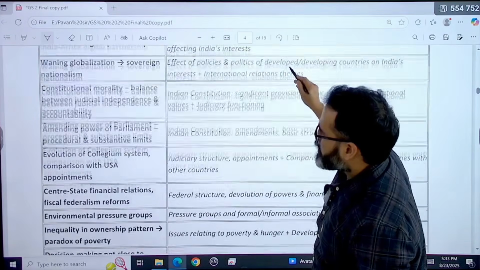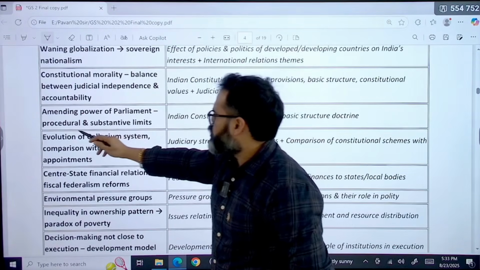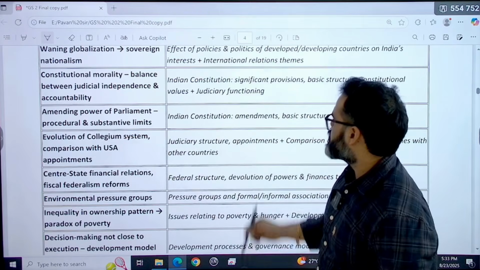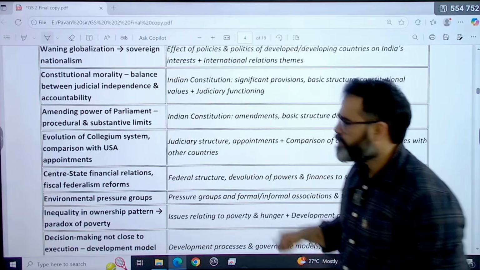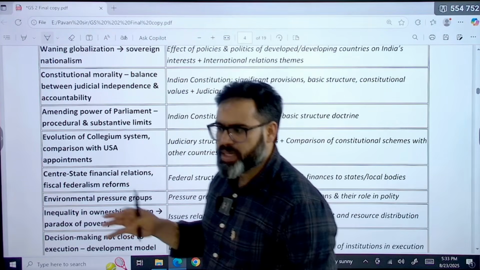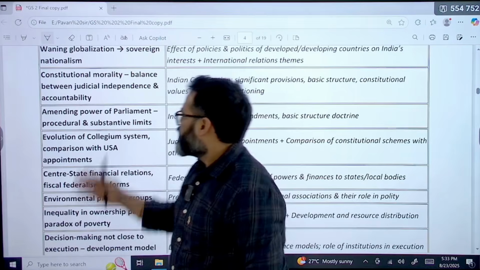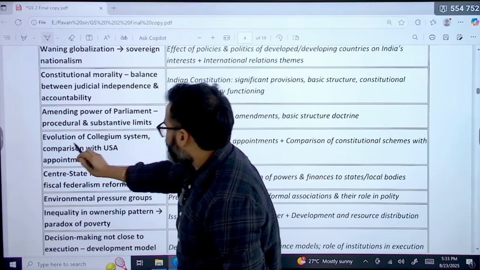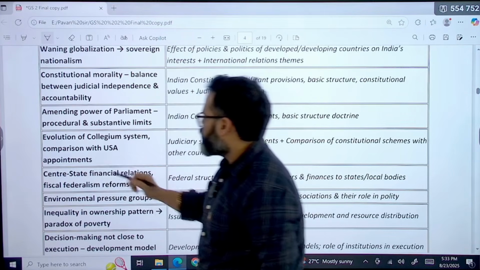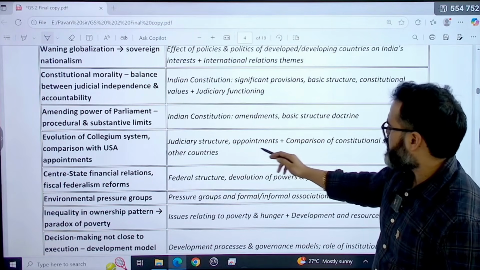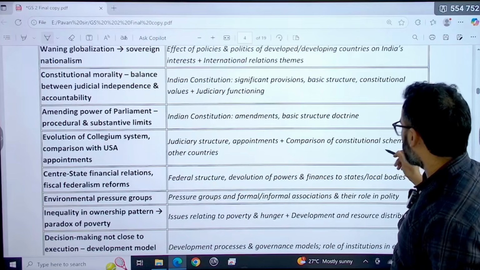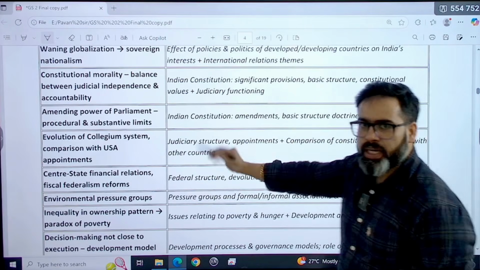Next is one more, the amending power of Parliament, procedural and substantive limits. This is about Indian Constitution amendment and the basic structure doctrine. The basic structure doctrine has completed 50 years, so the question was based on that. Then evolution of the collegium system, comparison with USA appointments. This was about judicial structures and appointments, plus comparison of constitutional schemes with other countries.